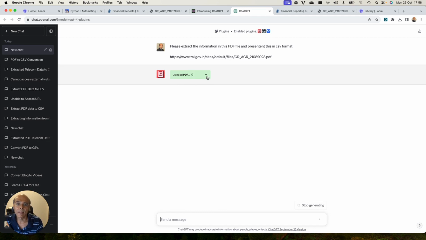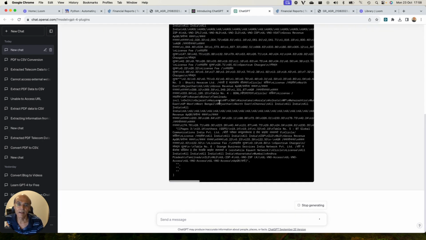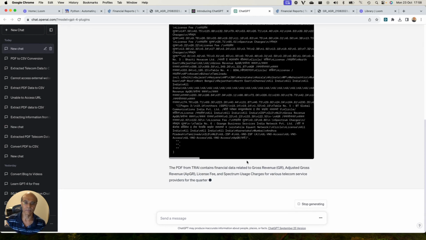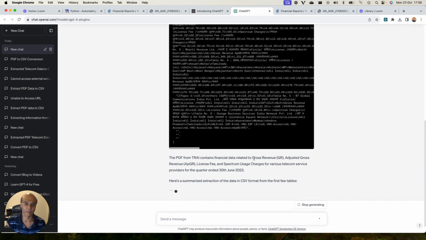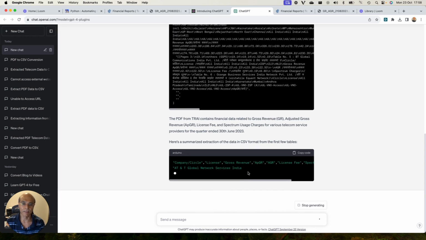It is using the AI PDF and requesting the link, getting the data, and after that it has extracted the information, and now it is presenting the data in the format that I have asked. It's giving me some options, like company, circle, license, gross revenue.